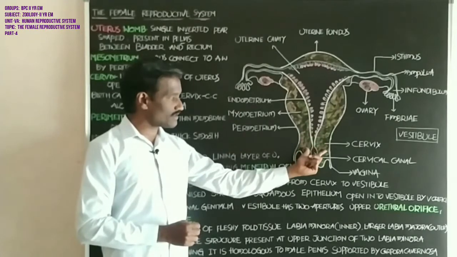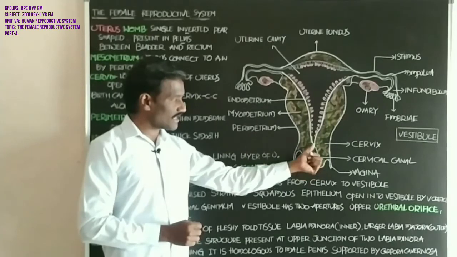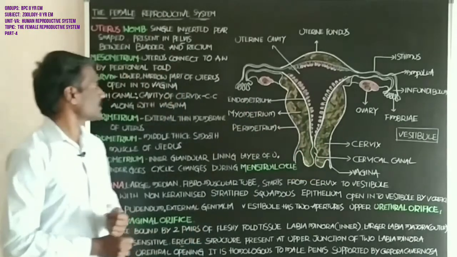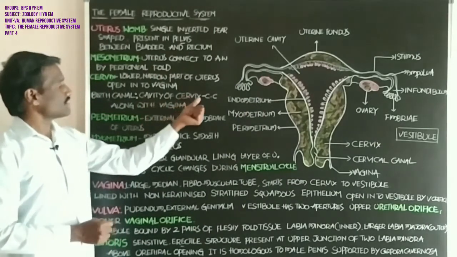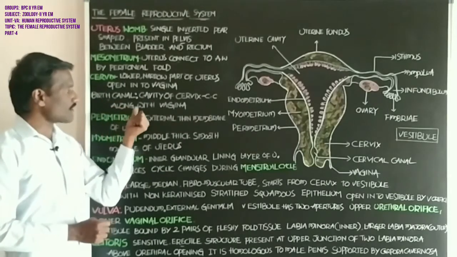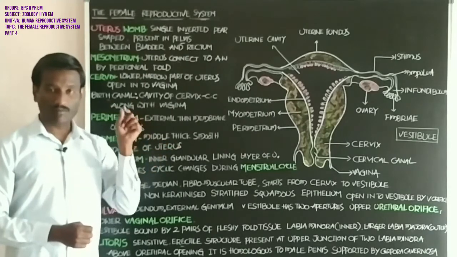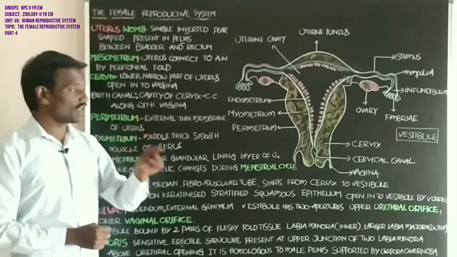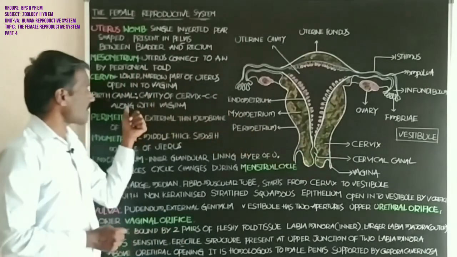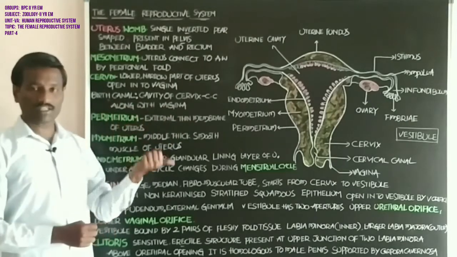The entire part is called the cervix, and the cavity present in the cervix is called the birth canal. The cervical canal along with the vagina forms the birth canal.